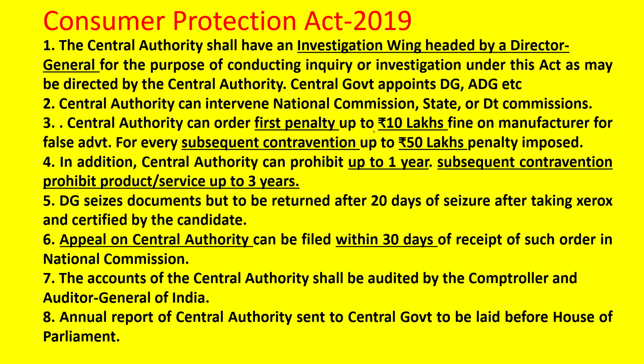In addition, the central authority can prohibit up to 1 year. For subsequent contravention, the prohibition of product and service can be up to 3 years. So first they can prohibit up to 1 year, and if he does the same mistake again, he can be prohibited up to 3 years. So the upper limit is 3 years. This you should remember. The DG seizes the documents but they are to be returned after 20 days. This is important.